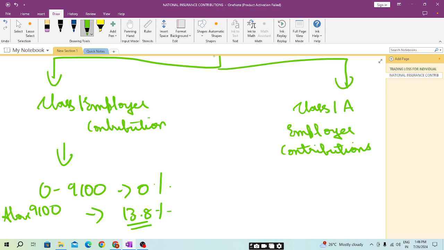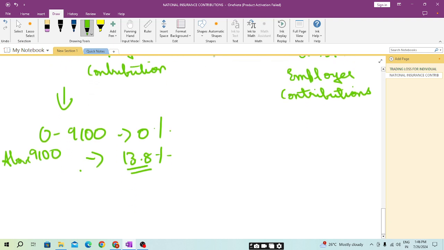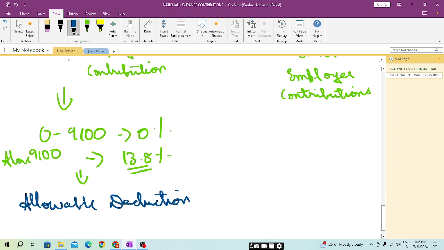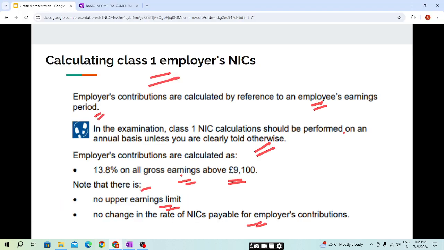So the employee will also pay, and the employer will also pay for his employees, on behalf of his employee. But for the employer it will be an allowable deduction. I hope this is clear. It will be an allowable deduction.